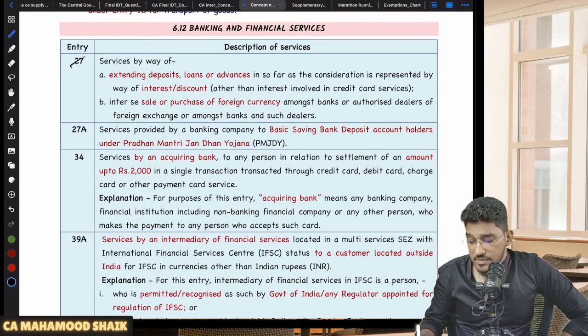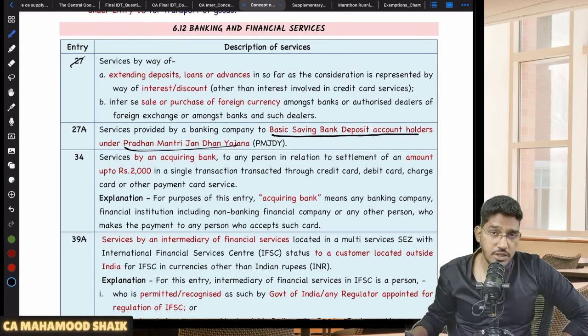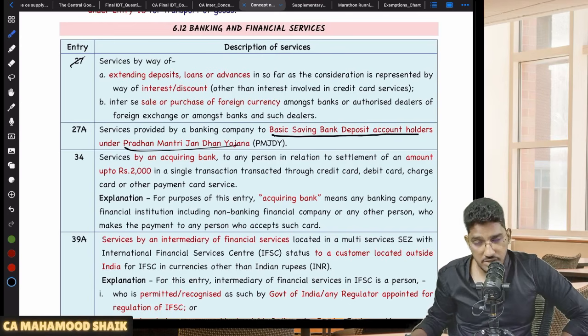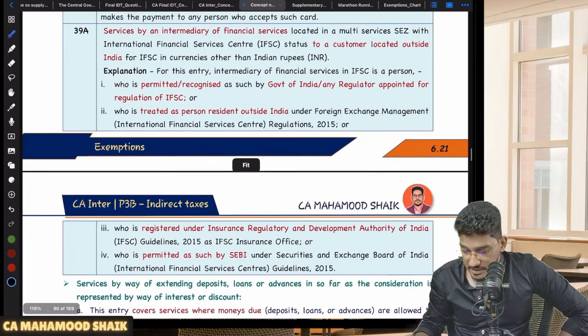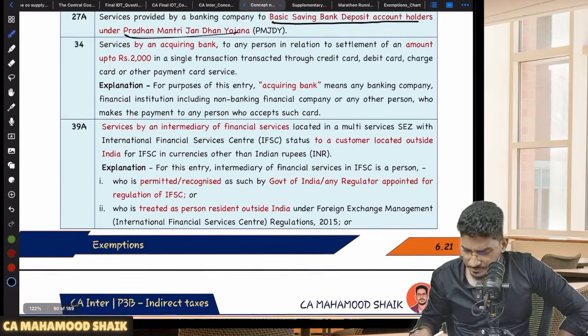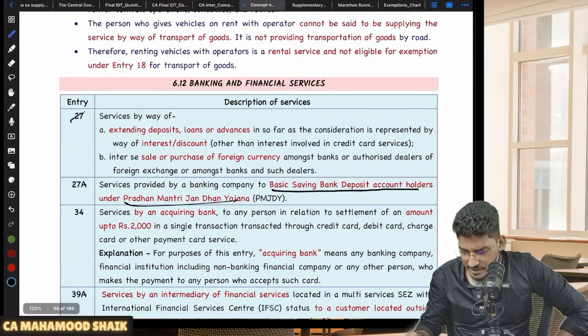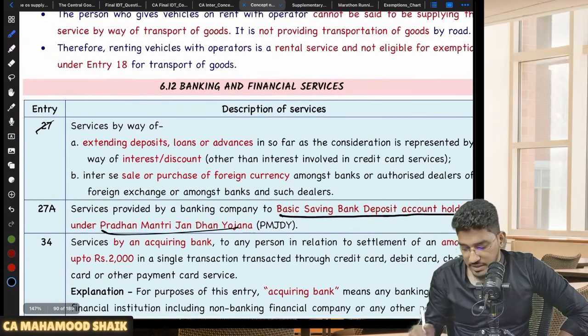Next, any service provided to a basic savings deposit account holder under Pradhan Mantri Jan Dhan Yojana is exempted. Next, forex services. I want to talk about forex services. We have many things here, but I'm going to concentrate only on the important things.